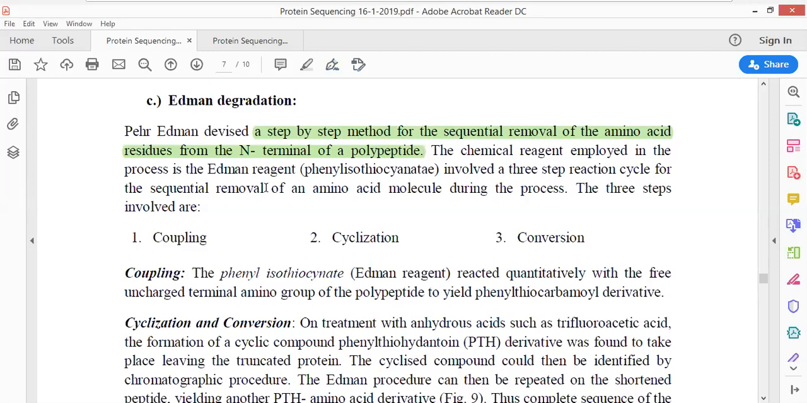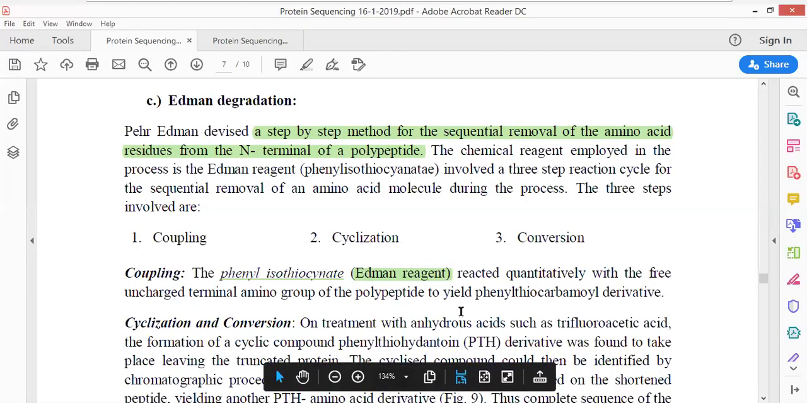The first step is the coupling, the second is the cyclization, and the third is referred to as the conversion. In the case of coupling, the first step, phenyl isothiocyanate, a chemical compound, is used, which is also referred to as Edman's reagent, the most important compound. It is used for determining the complete sequence of the protein. Now, how the sequence should be determined and how the cyclization should be done, that we are going to see.